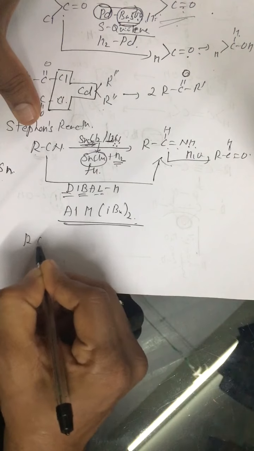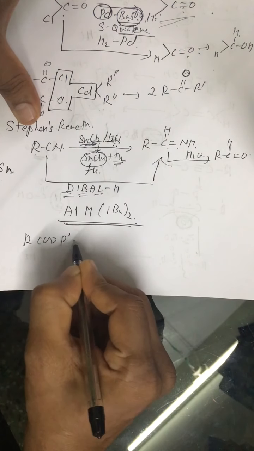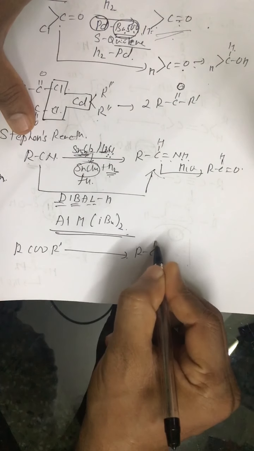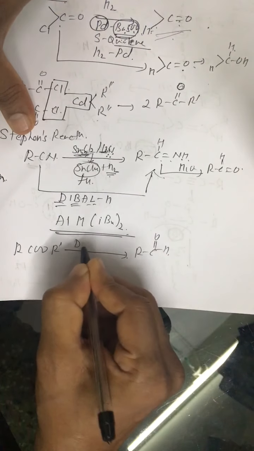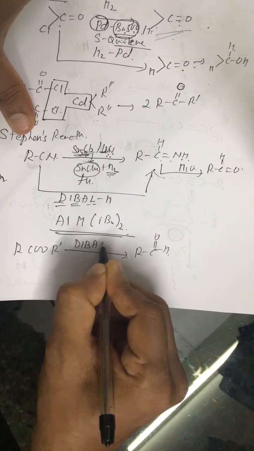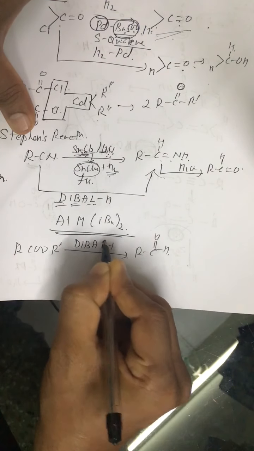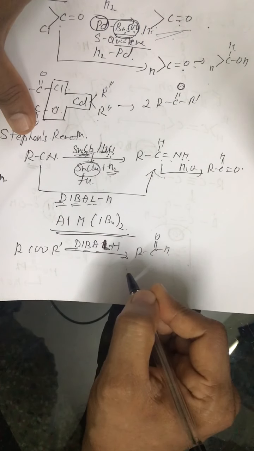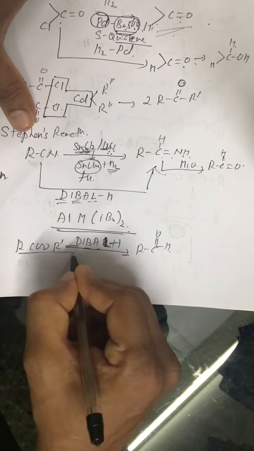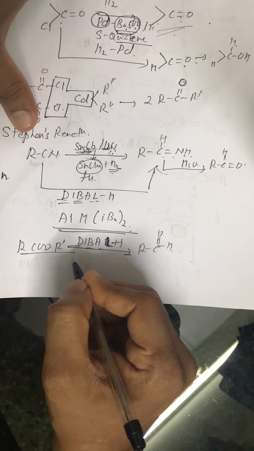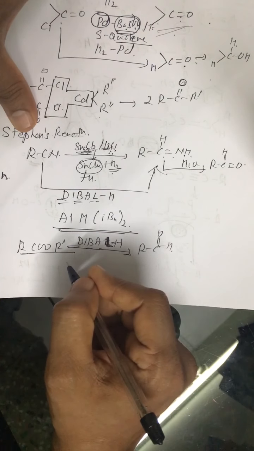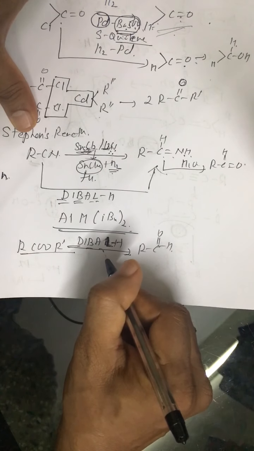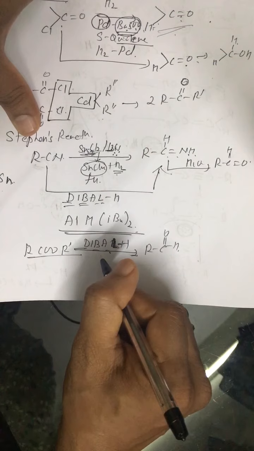Similarly, esters RCOOR can also be reduced to aldehyde RCHO using Dibal H, diisobutyl aluminium hydride. Alright, esters can also be reduced to aldehydes using diisobutyl aluminium hydride.